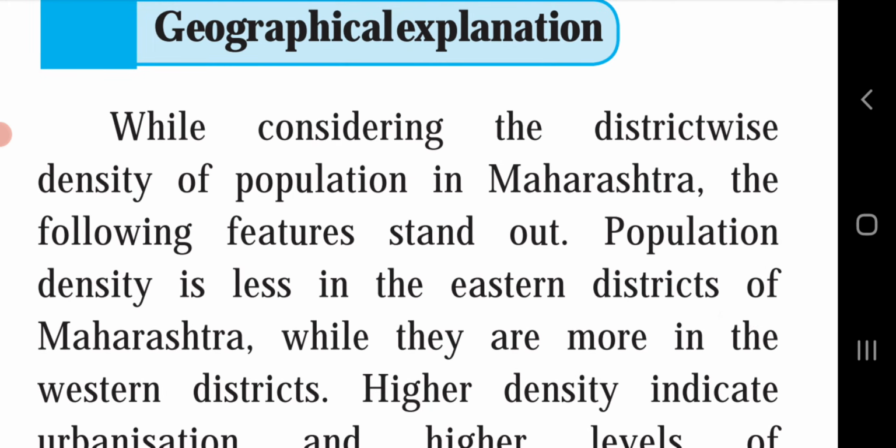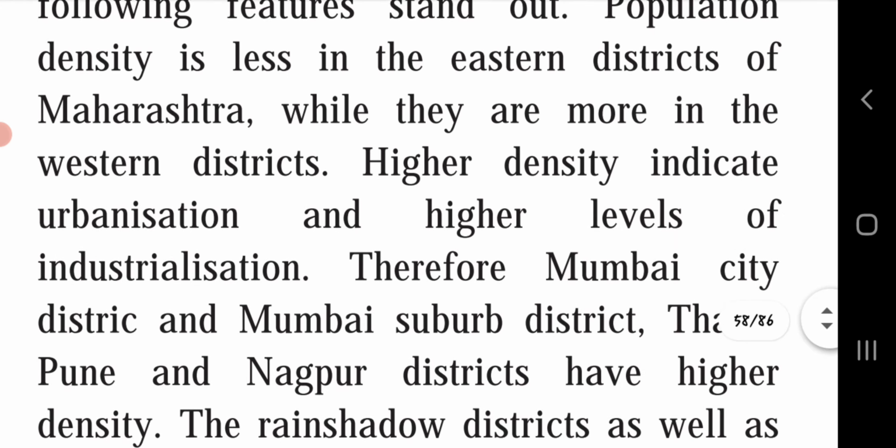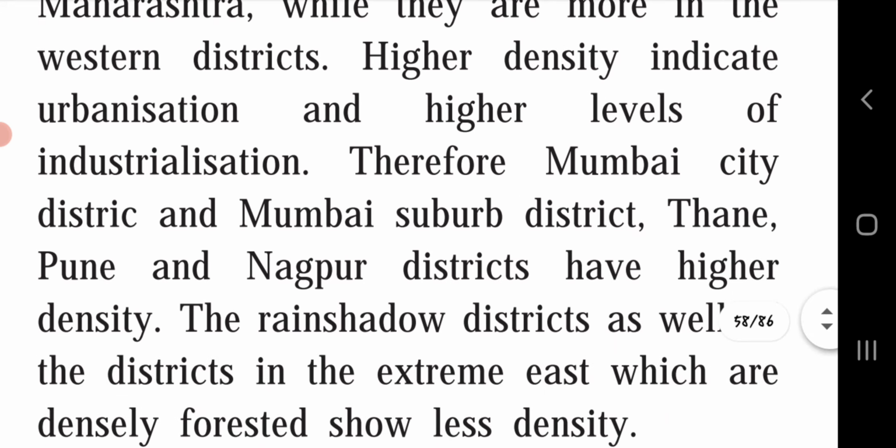While considering the district-wise density of population in Maharashtra, the following features stand out. Population density is less in the eastern districts of Maharashtra, while it is more in the western districts. Higher density indicates urbanization and higher levels of industrialization. Therefore, Mumbai city district, Mumbai suburban district, Thane, Pune and Nagpur districts have higher density.